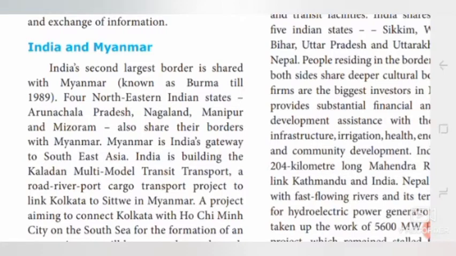Myanmar's old name is Burma. India's second largest border is shared with Myanmar. The first largest border is shared with Bangladesh, the second largest with Myanmar. Till 1918 it was called Burma. Four northeastern Indian states, Arunachal Pradesh, Nagaland, Manipur and Mizoram, share their borders with Myanmar. You underline this one. Myanmar is India's gateway to Southeast Asia. So if India wants to enter Southeast Asia, Myanmar is the gate.